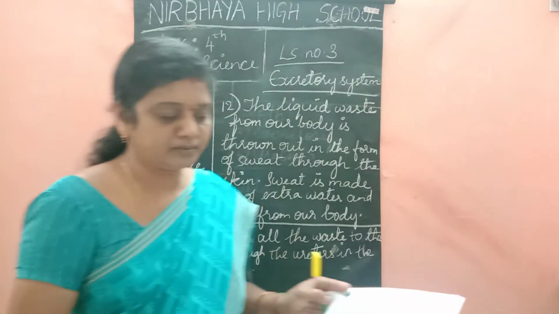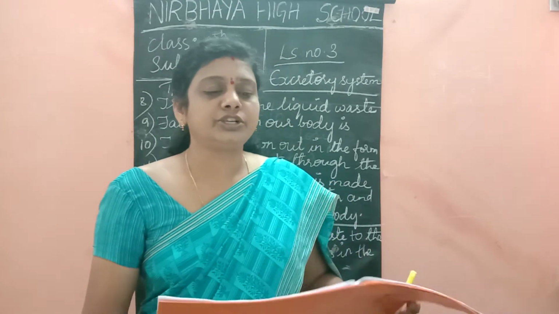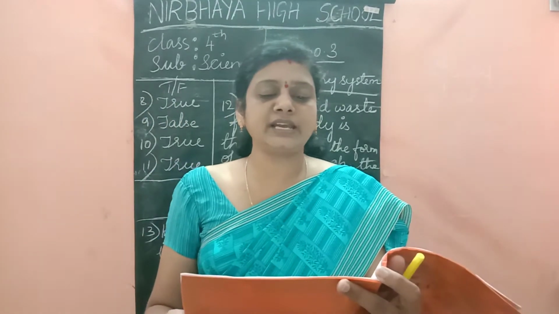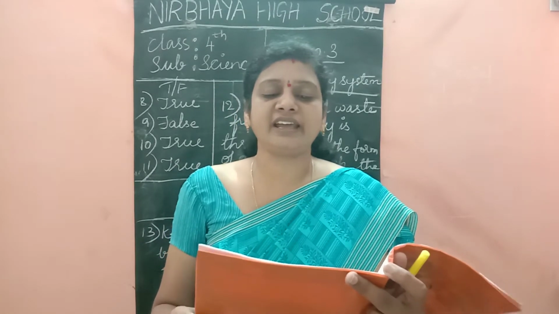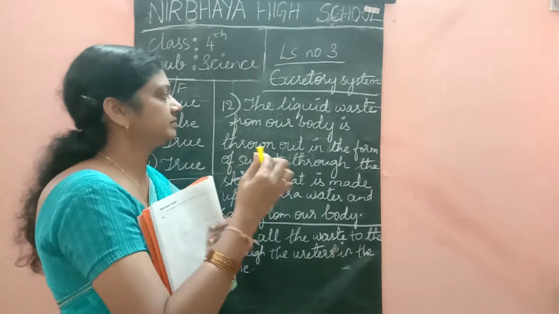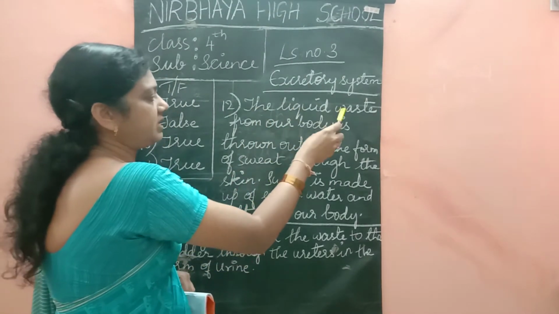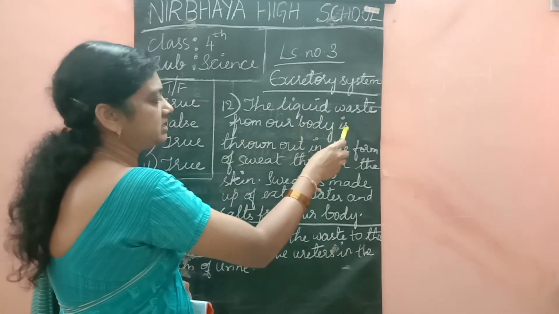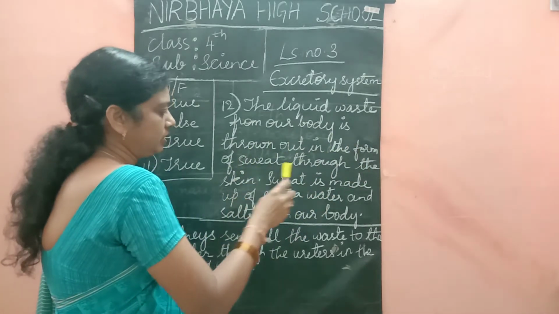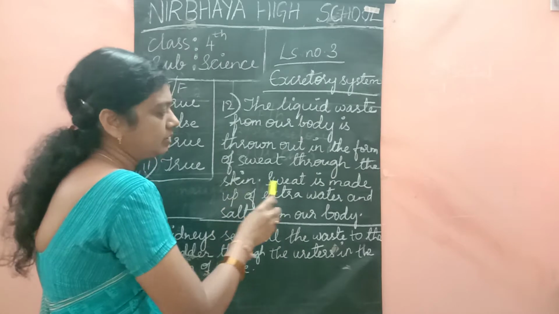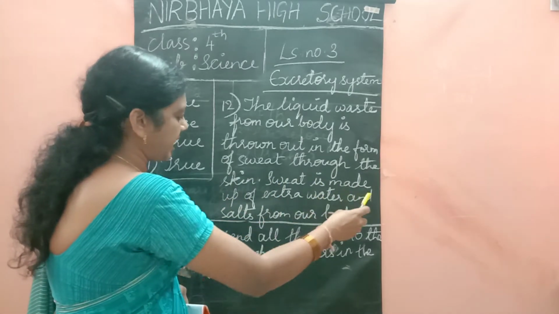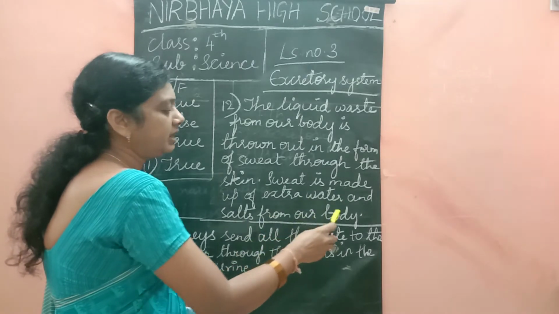The page number 13. Short answer question. 12th one. How does the skin function as an excretory organ? Yes, the answer is here. The liquid waste from our body is thrown out in the form of sweat through the skin. Sweat is made up of extra water and salts from our body.